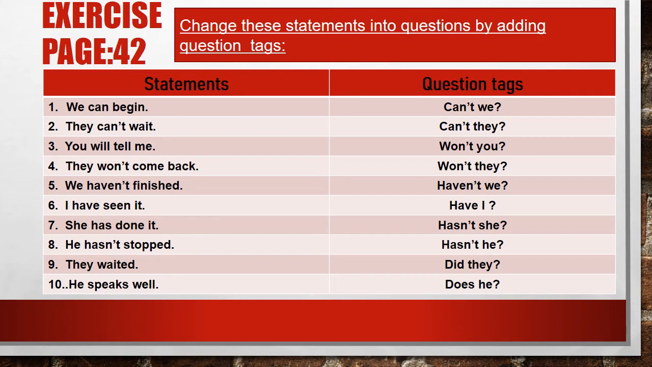Number 2, they can't wait. Can they? You will tell me. Won't you? They won't come back. Will they? We haven't finished. Have we? I have seen it. Haven't I? She has done it. Hasn't she? He hasn't stopped. Has he? They waited. Didn't they? He speaks well. Doesn't he?